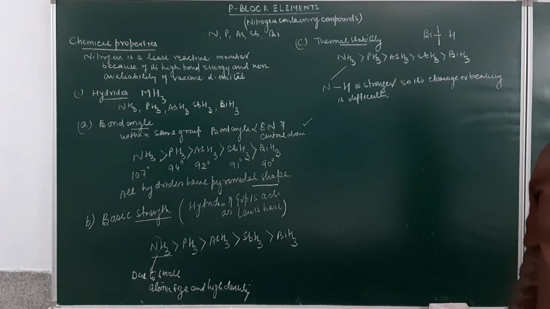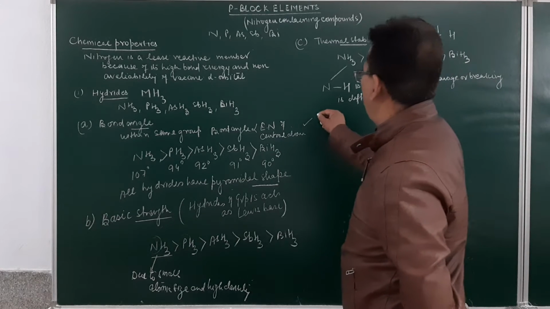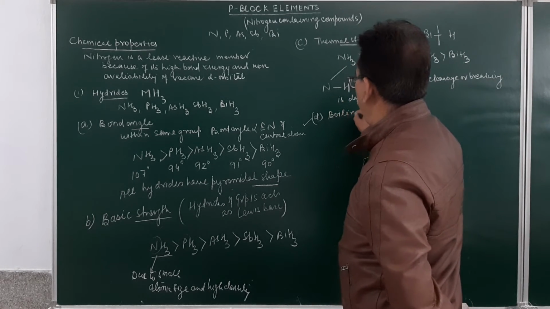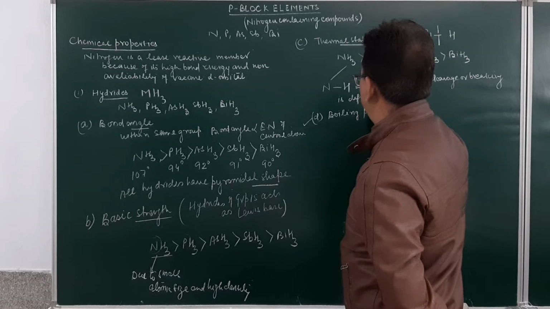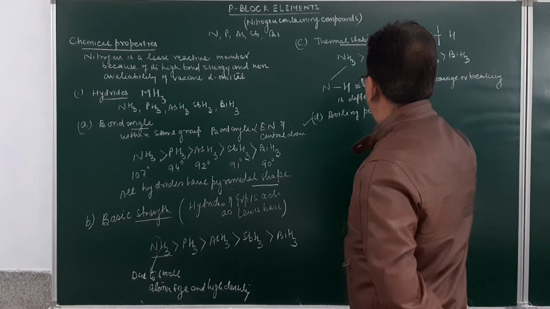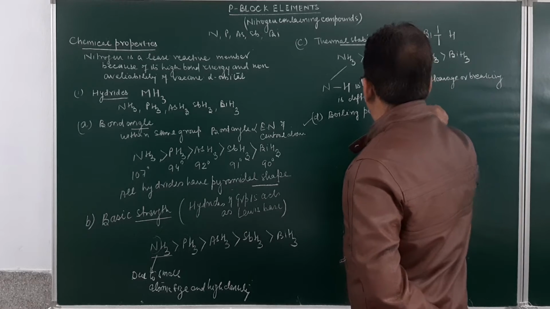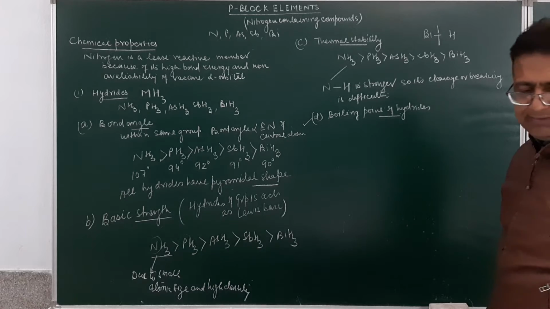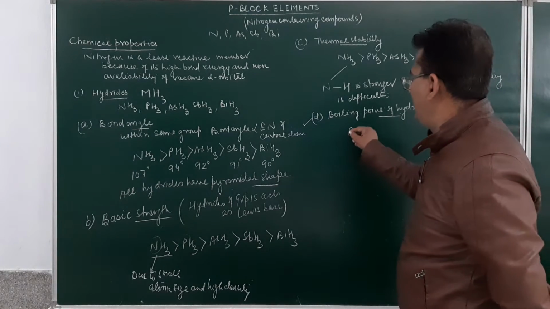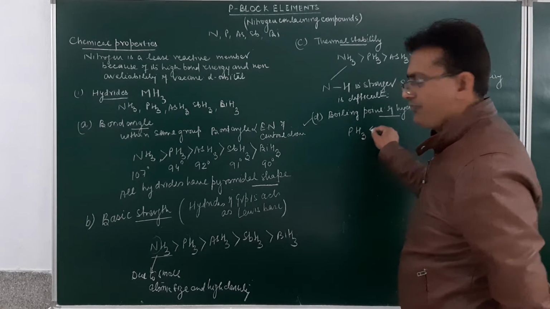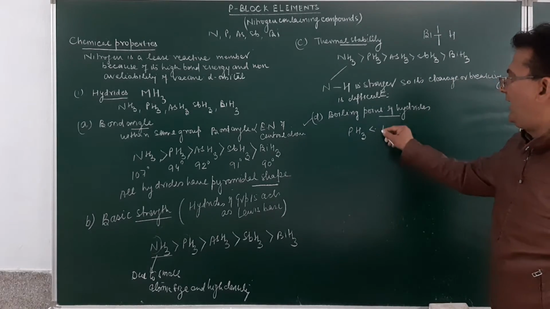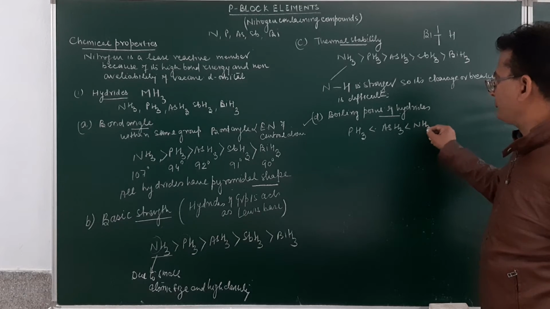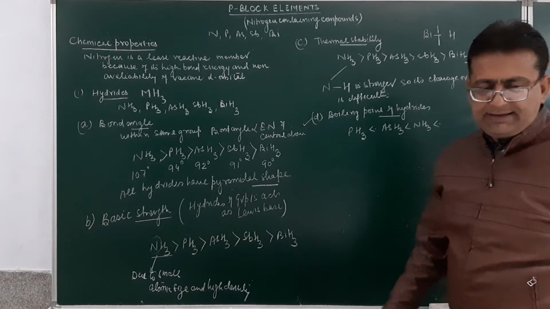Next is the boiling point of the hydrides. Students, remember, if we consider the boiling points of hydrides, in this case, phosphine will have a lower boiling point as compared to arsine, as compared to ammonia, as compared to stibine.